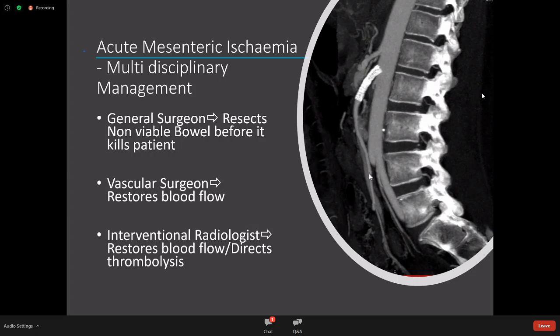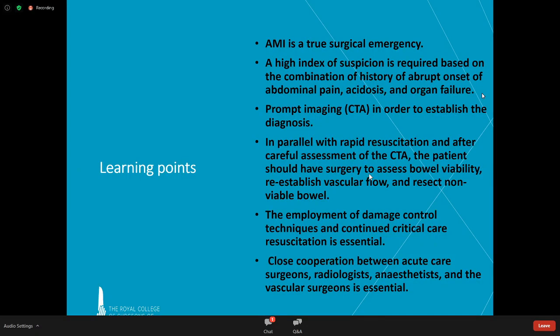So I'm sorry I've gone on quite a lot. It's quite a complicated subject, but I hope that you've learned something this afternoon. And I suppose these are the learning points I'd just like to emphasize. Acute mesenteric ischemia is a true surgical emergency. You must have a high index of suspicion on the basis of the history, the symptoms, the signs, acidosis in particular, organ failure and systemic upset.